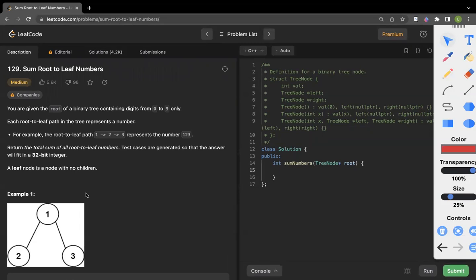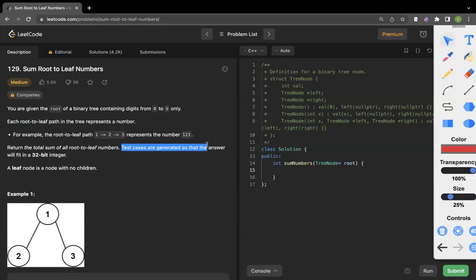In today's video, we are going to be solving the problem Sum Root to Leaf Numbers. In this problem, we are given the root of a binary tree containing digits from 0 to 9 only. Each root to leaf path in the tree represents a number. For example, the root to leaf path 1 to 2 to 3 represents the number 123. And what we have to do is return the total sum of all root to leaf numbers.